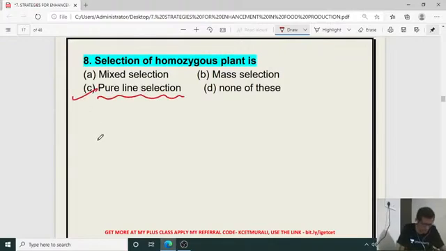Through pure line selection, we can have the selection of homozygous plant, where the genetic material will become homozygous. It is not a mix of these things. Only the required characters, or narrowing of character, will be there. Only a particular character is going to be highlighted there. So option C for the 8th one.